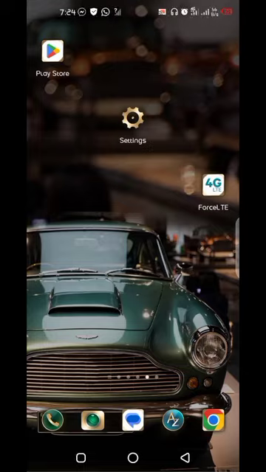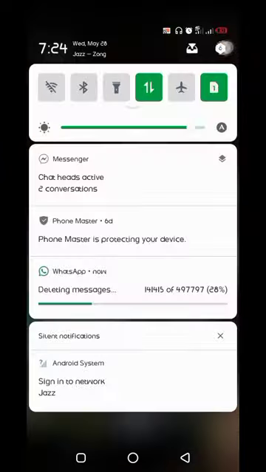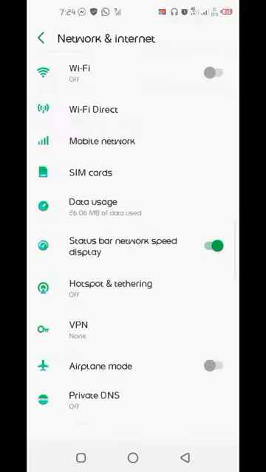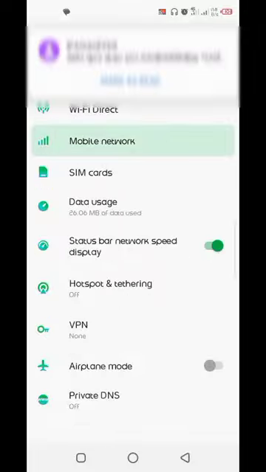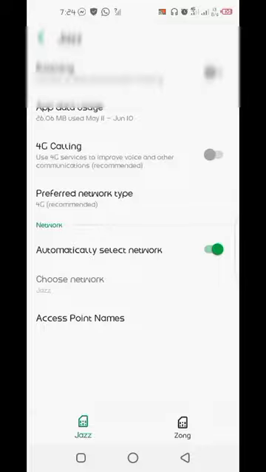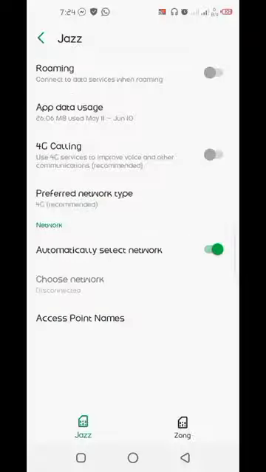To turn off this mode, simply go to settings, network and internet, mobile network, now preferred network type and click on 4G recommended. Now your phone is back to normal and you can make calls and send text again.